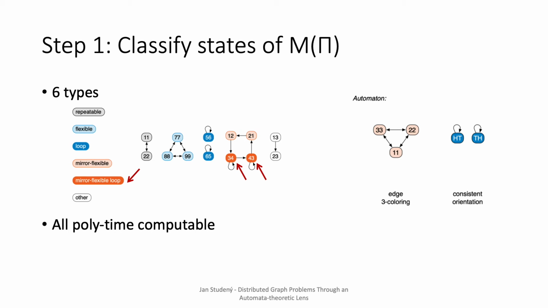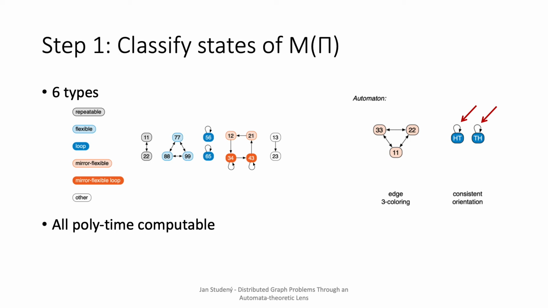Again, let me go over our 2 running examples. Let's look at the case of 3 coloring and, for example, pick state 1, 1. To this state, we can return in 2 steps by e.g. node 2, 2, and also 3 steps by using both nodes. And by combining these returning blocks, we can return to 1, 1 in any number of steps, so such state is flexible. In this case, it is also trivially mirror flexible. For consistent orientation, each state has a self-loop, so it is a loop state. But as they cannot reach themselves, they are not mirror flexible loops.